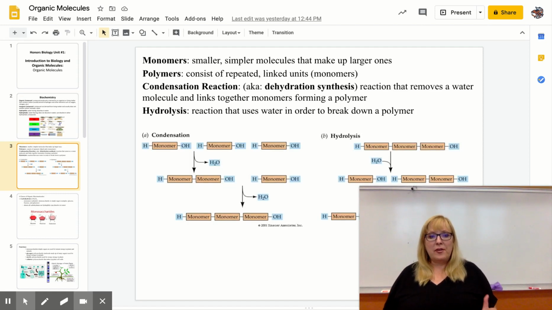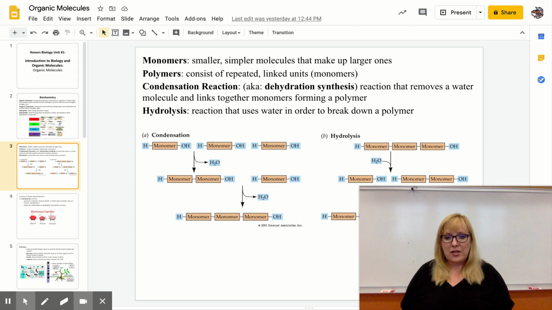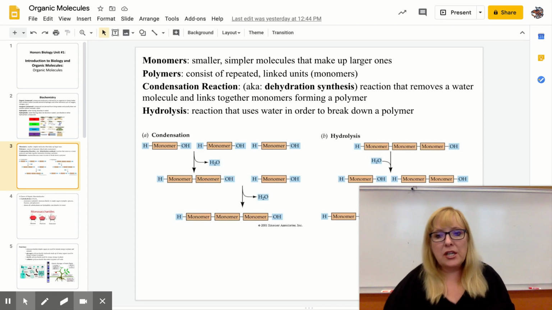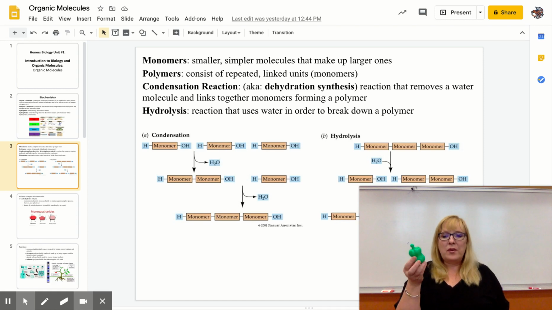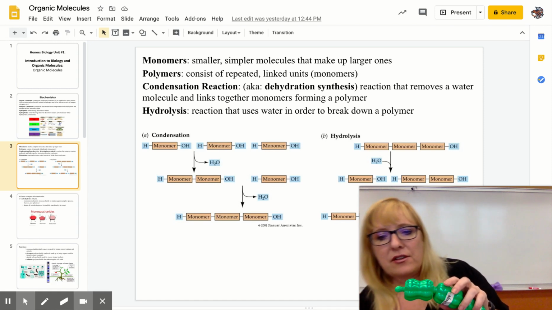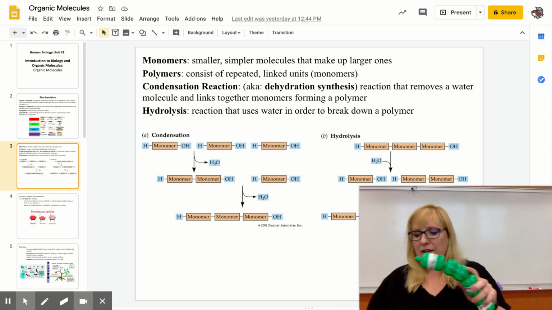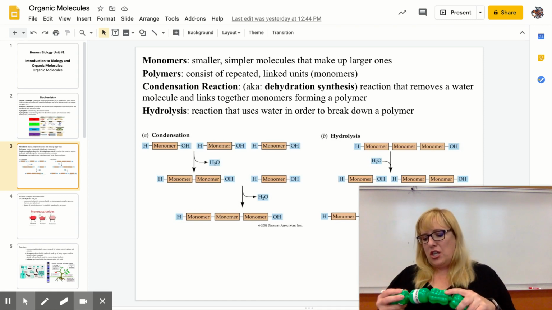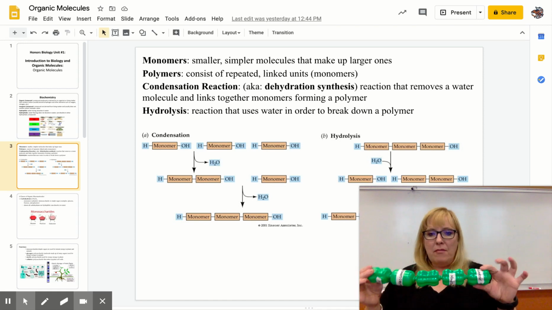All right, the next couple of vocabulary words for you to understand organic chemistry are monomer and polymer. Mono means one, poly means many. A monomer is one part, the smallest part that makes up the whole. The polymer is when you put a bunch of monomers together. You just hook them all together. A polymer is a long chain of monomers.